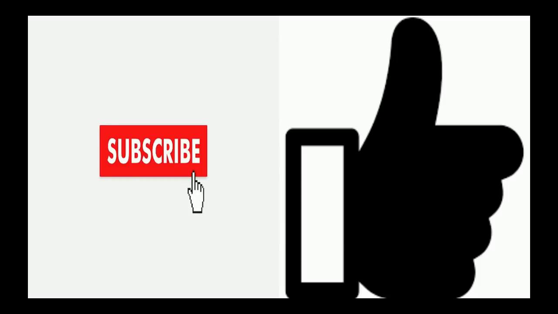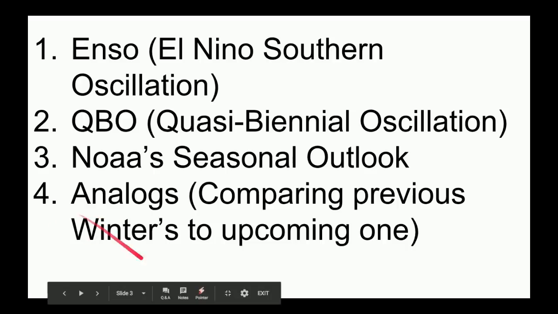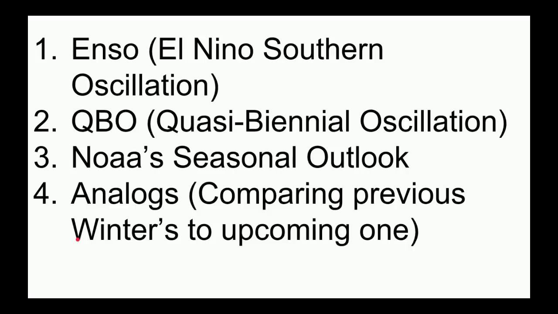And let's get into the actual winter outlook now. These are the four main factors we will be looking at. If you recall, in my very early winter outlook, the four factors were exactly the same, except last time I think I called the analogs "anomalies" for some reason, so pardon me about that, but I have now corrected it to analogs.